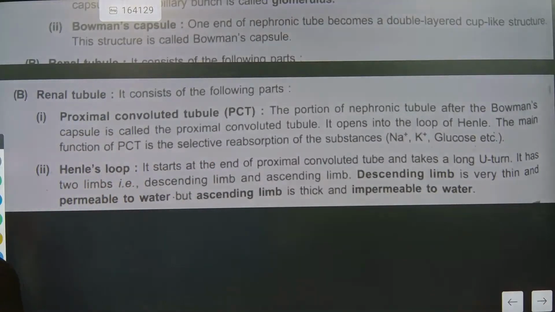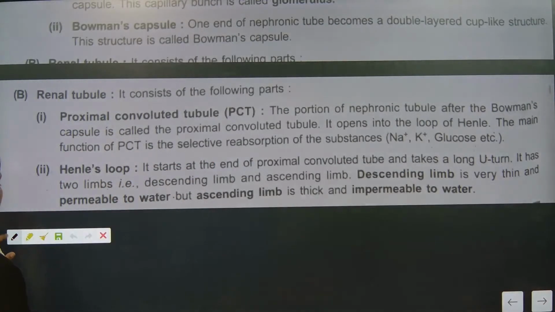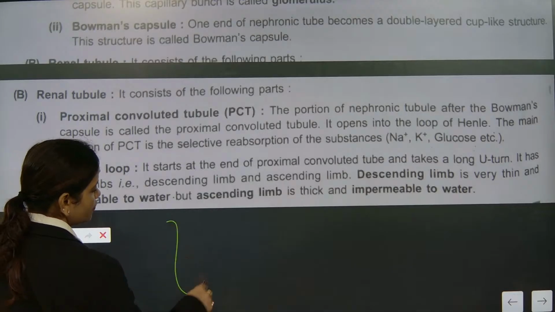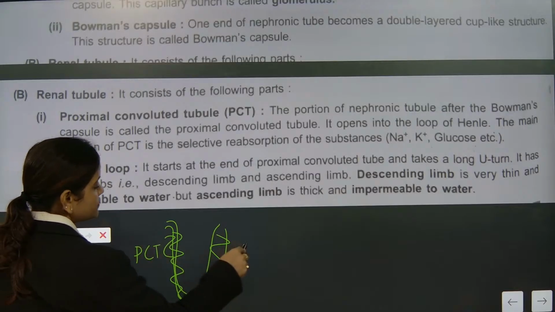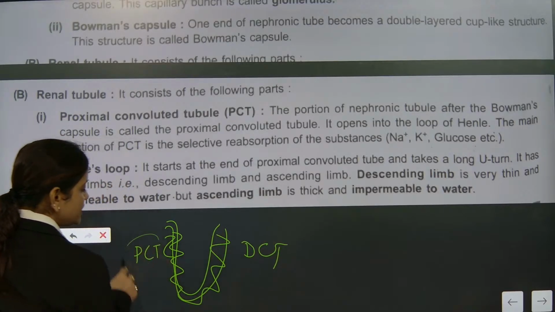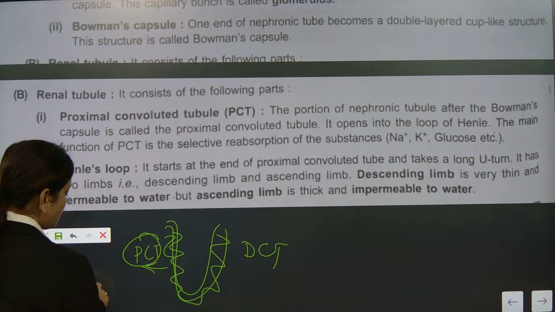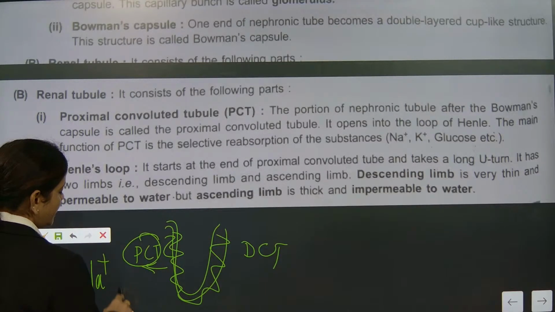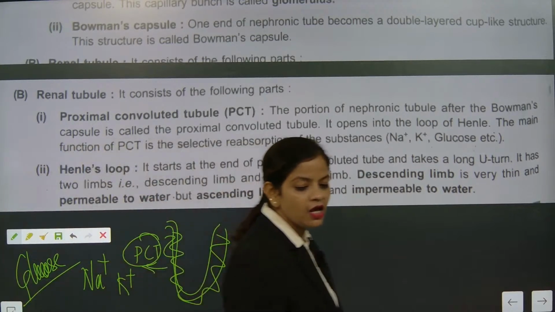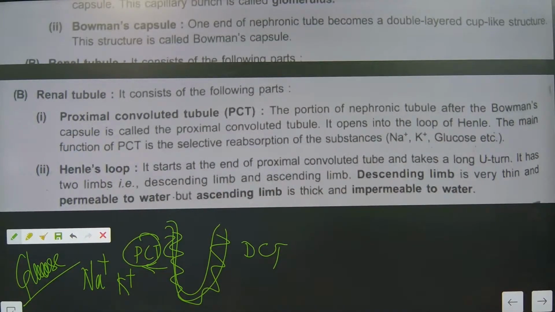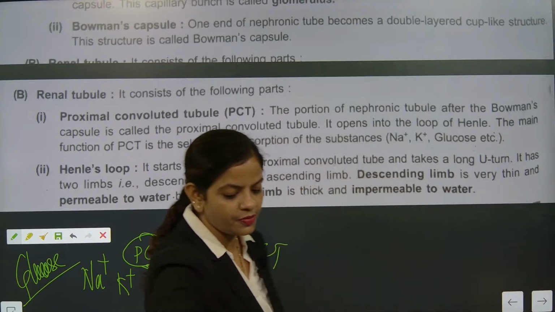PCT means the first part of the tubule. What is PCT, beta? The first part of the tubule, in which the vessels are like this coil. This is called PCT, and this part is DCT. So this PCT will only reabsorb what? Sodium ion, potassium ion and glucose. It will reabsorb potassium ion, sodium ion and glucose. That's the most important part. I hope you have understood. Sodium ion, potassium ion and glucose, beta.